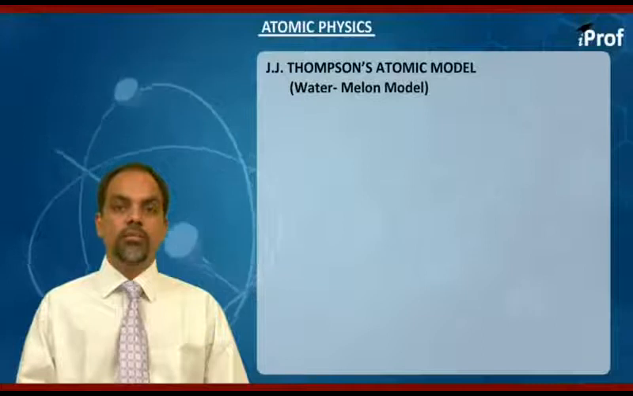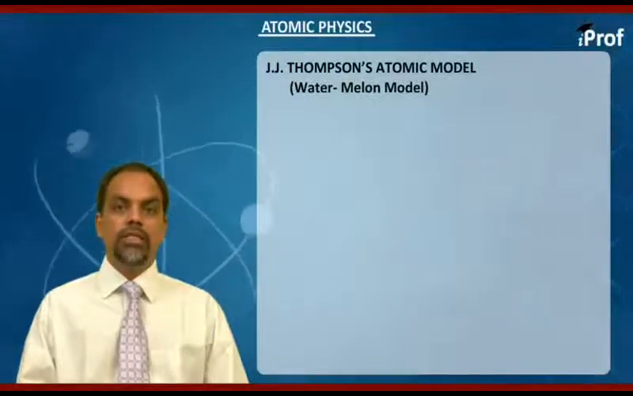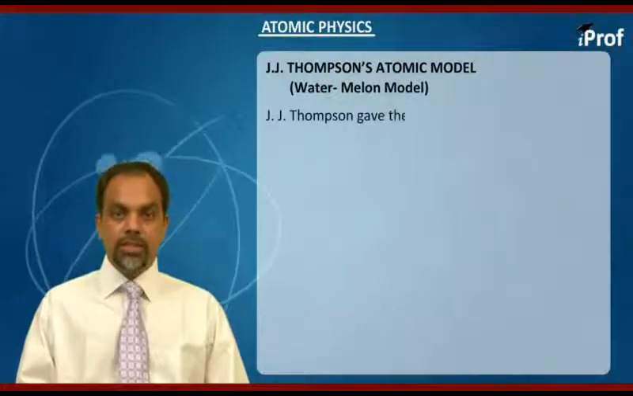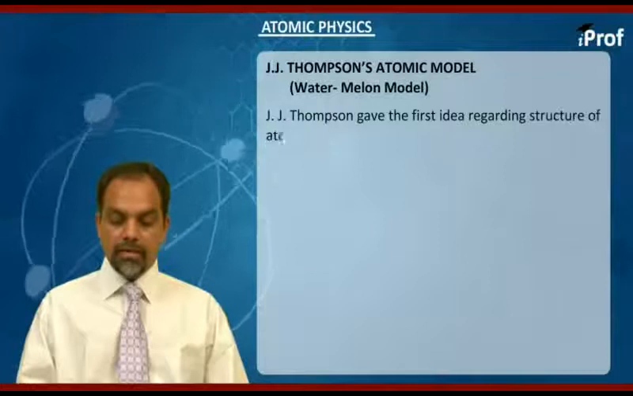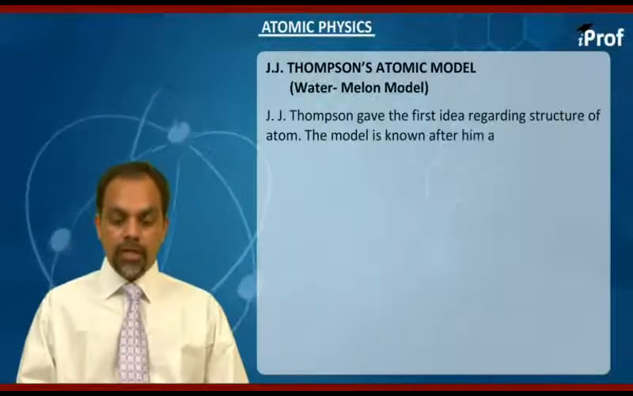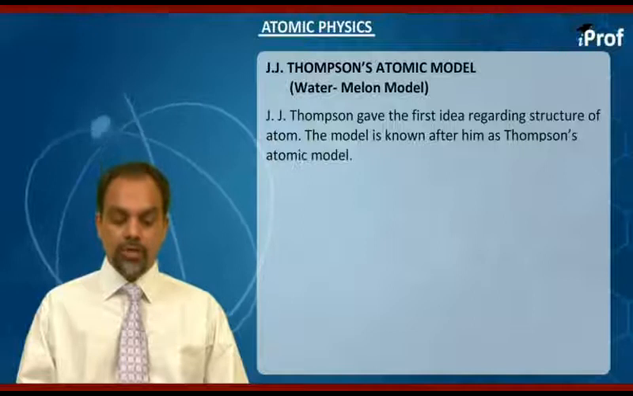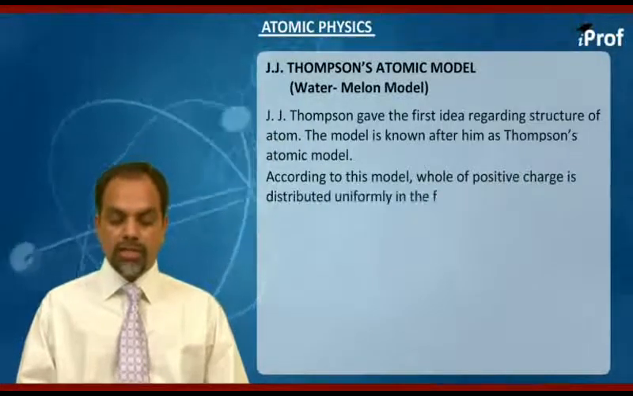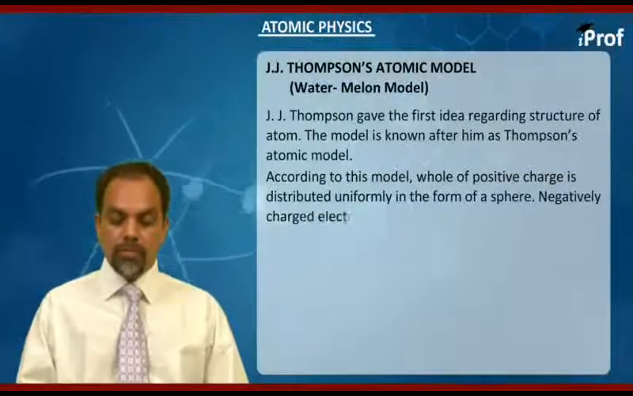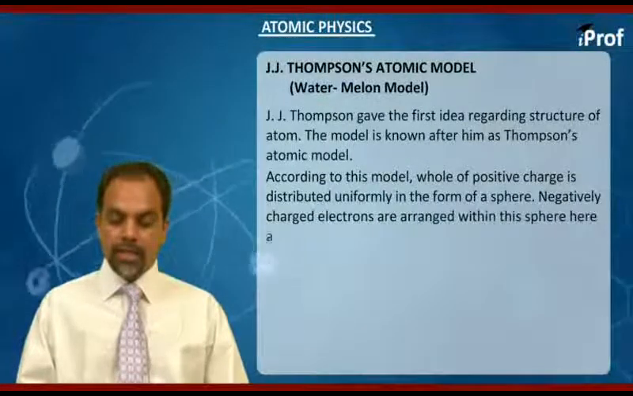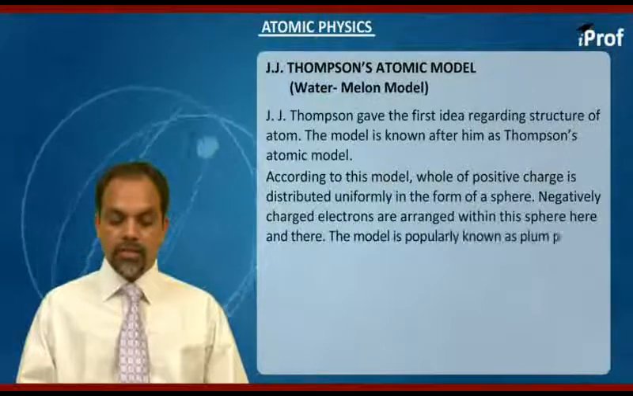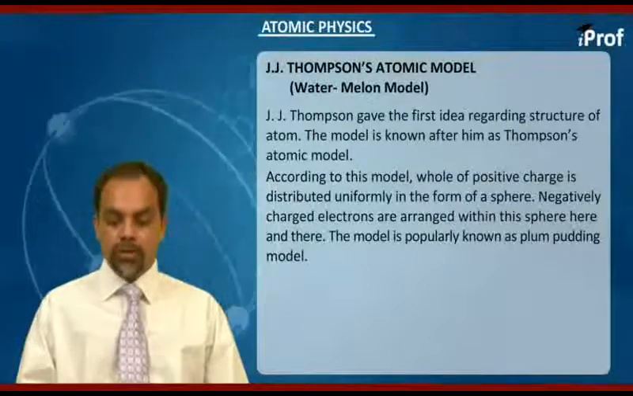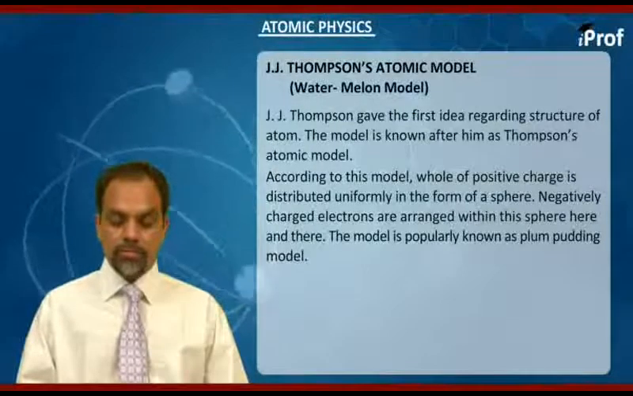Now, this Thomson atomic model is also known as plum pudding model. In this model, J.J. Thomson gave the first idea regarding structure of atom. The model is known after him as Thomson's atomic model. According to his model, whole of the positive charge is distributed uniformly in the form of a sphere. Negatively charged particles called electrons are arranged within this sphere here and there. The model is also popularly known as plum pudding model.